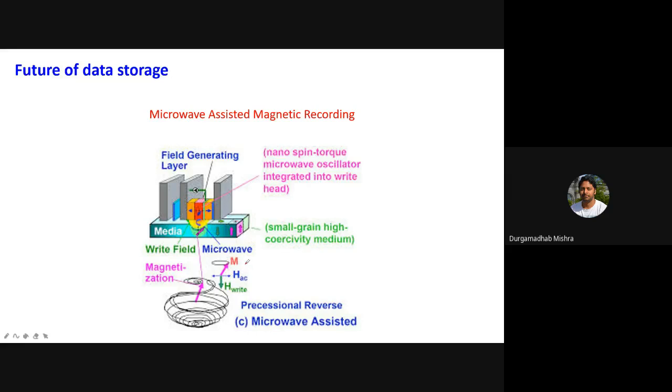Typically in the microwave frequency range, you apply an AC field, and the magnetization will precess about it, and while precessing, it will be easy to reverse.